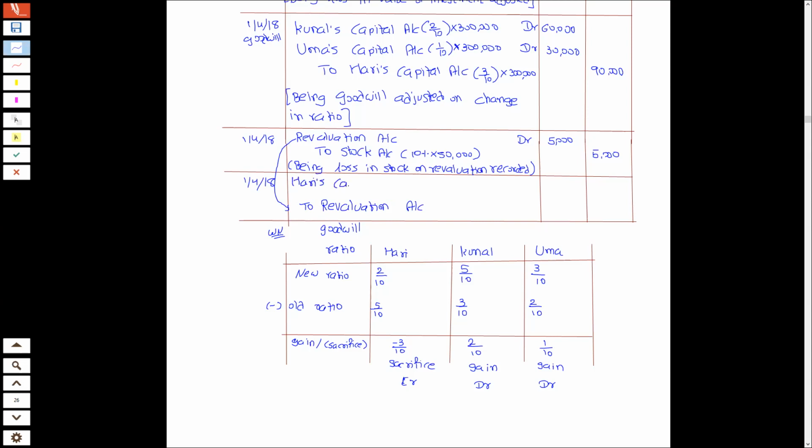So Hari's capital account debit, then Kunal's capital account debit, and Uma's capital account debit.